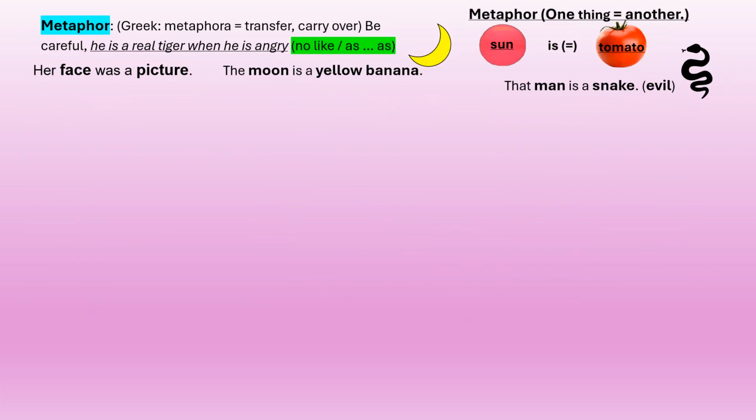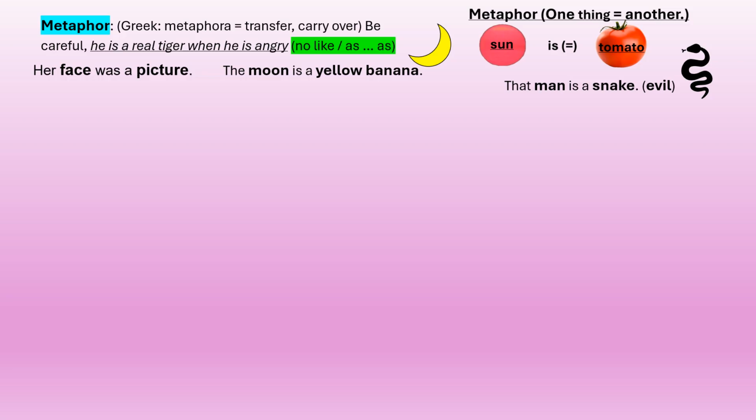Metaphor is of Greek origin. Greek metaphora, transfer or carry over. So the meaning is carried over to something else. Be careful. He is a real tiger when he is angry. We don't use like or as. Her face was a picture. Instead of saying her face was as lovely as a picture, now we just take the shortcut here, and that's what the difference is between metaphor and simile. So her face was a picture.